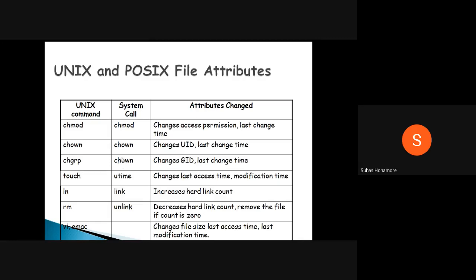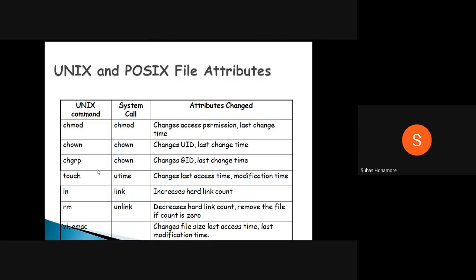Whenever you call this command internally, it will take this system call only. Some parameters will be different. Owner and group related commands both use the same system call, only the parameter will be different. What it will do is change the GID only, and the last change time will be modified. So these attributes will be modified.